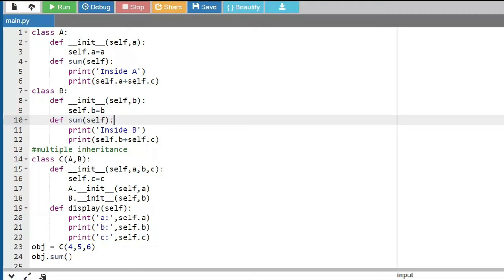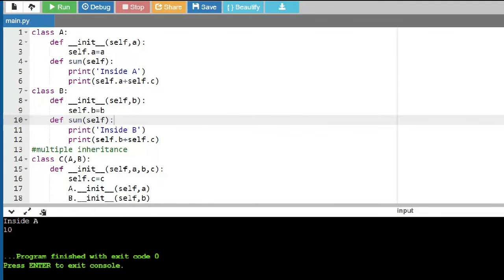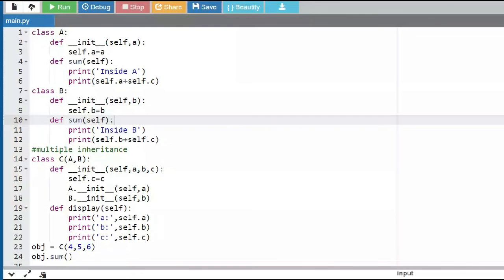Take a look at this output. What is the output over here? Which sum method is called? The method that is there in A. Why do you think the method from A is picked? Is it picked at random? Because the order, A has been assigned first. Very good. So that's what I told you. The order of assigning the super classes over here makes that difference.